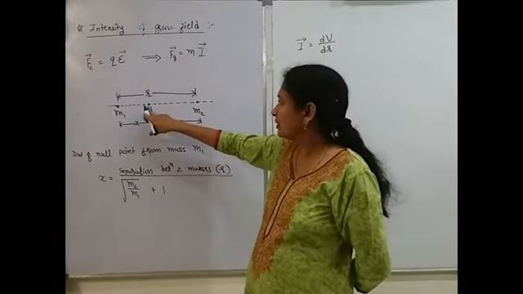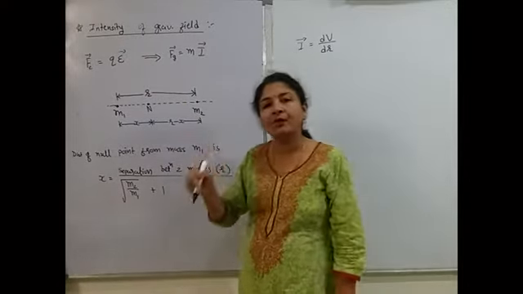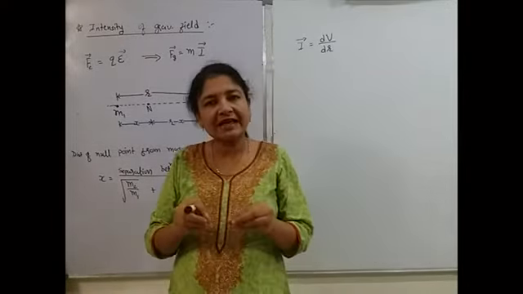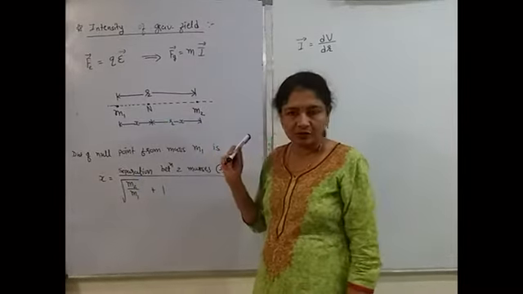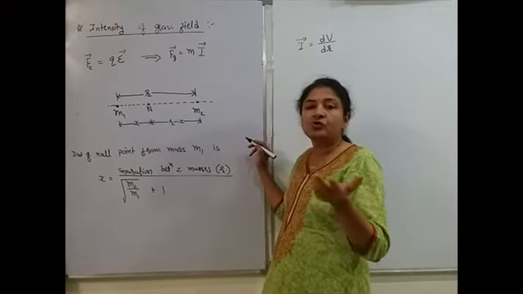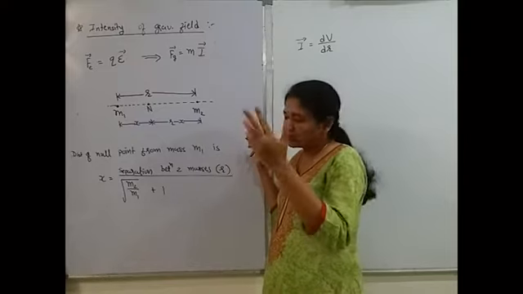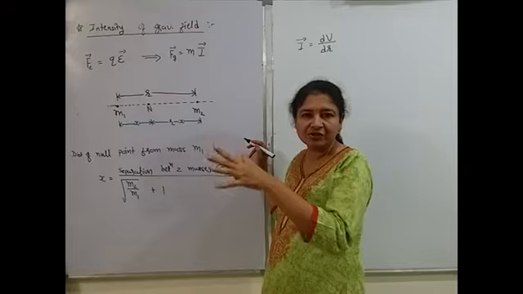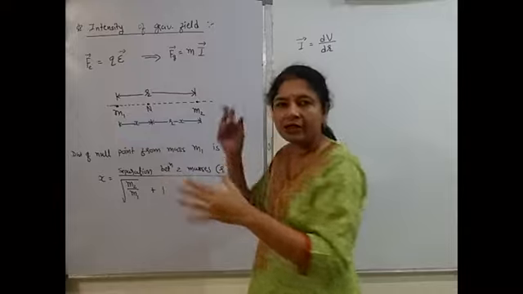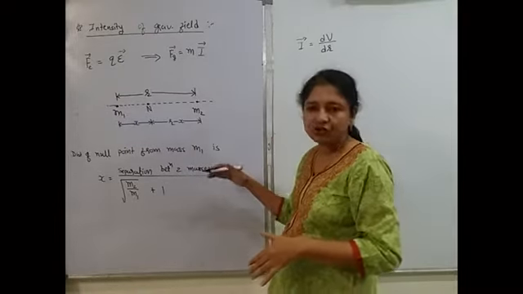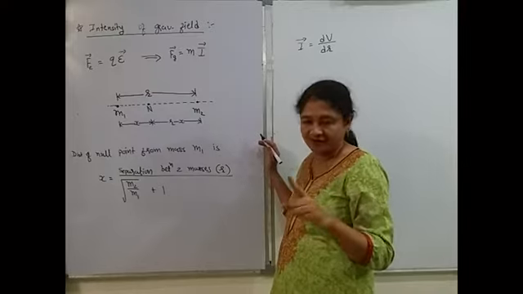Okay, so this N represents the null point. So what is the null point? Null point is the point at which if any mass is kept, it will experience zero gravitational force due to these two masses. So in exam you are required to find the location of this null point. You can solve it with the help of our conventional method, that is force due to this one is equal to force due to this one, then after simplification you can calculate. But there is one shortcut, like the shortcut I gave in electric field for finding the location of the null point.